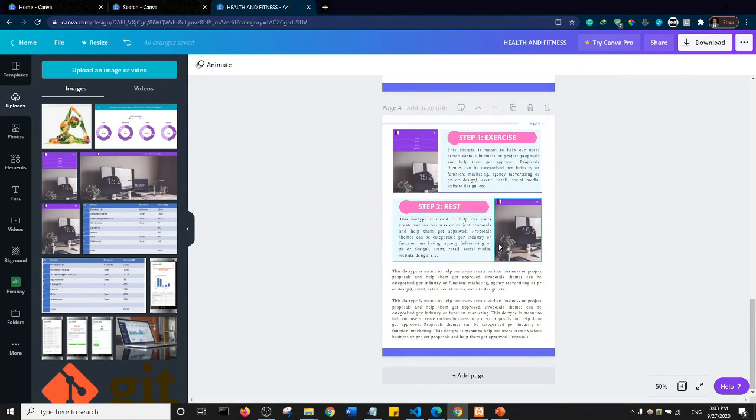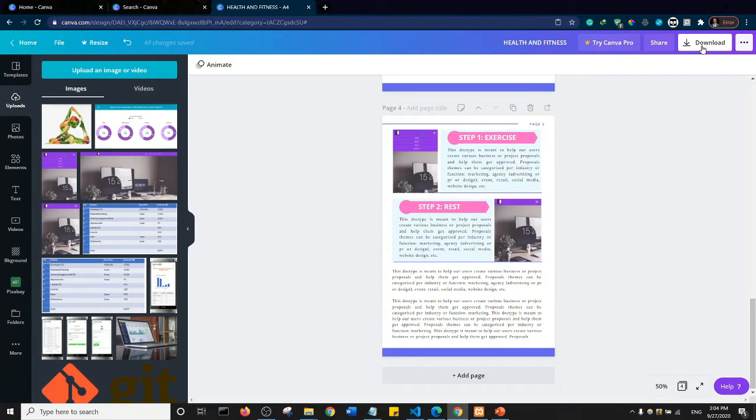Okay, so look at what we have here. This is how you can successfully design an ebook. I don't want to make this extremely long, but I'm sure you understand the concepts. So having designed your ebook and proofread it, the next step is to go ahead and publish your ebook. But first, to download this ebook, you need to come to this option here.